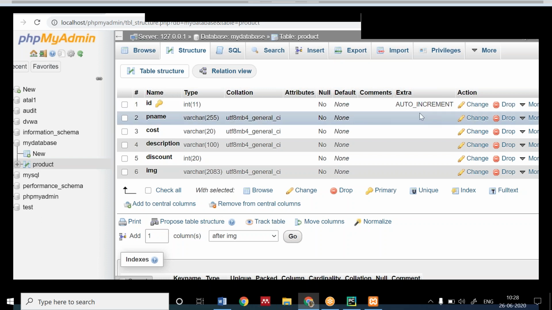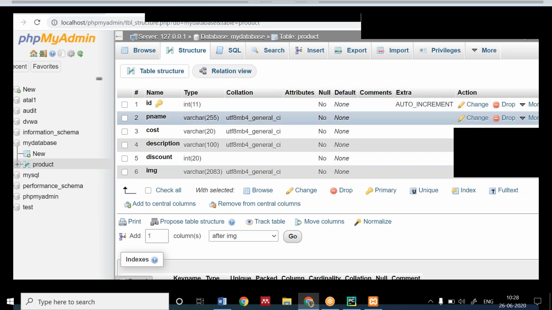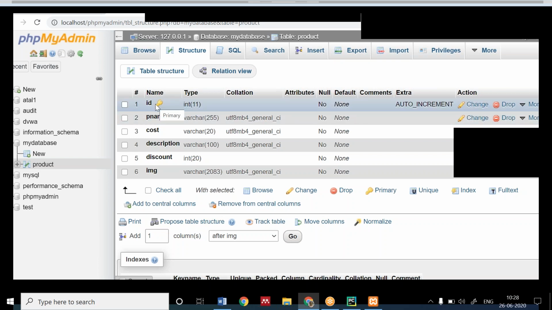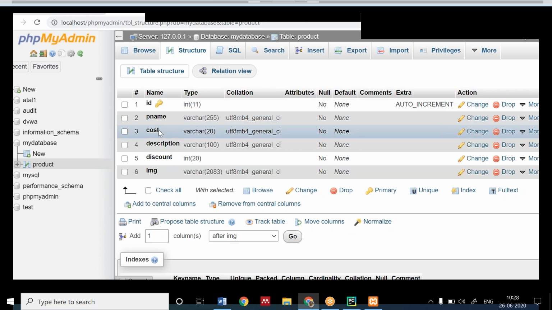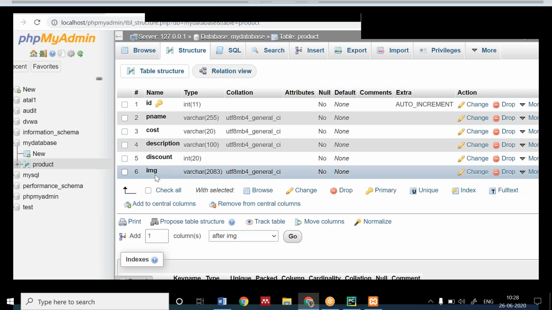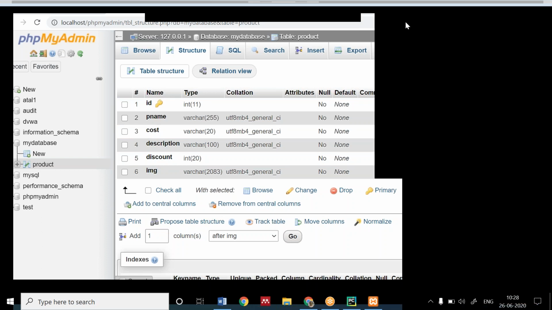See, in my case, I have one auto increment. Go to the structure and you can see it. Here I have only one auto increment. That is my primary key. You can see a key assigned in front of ID. Because name can be the same, cost can be the same, description, discount, image can be the same, but ID cannot be the same. So I have made ID the primary key.